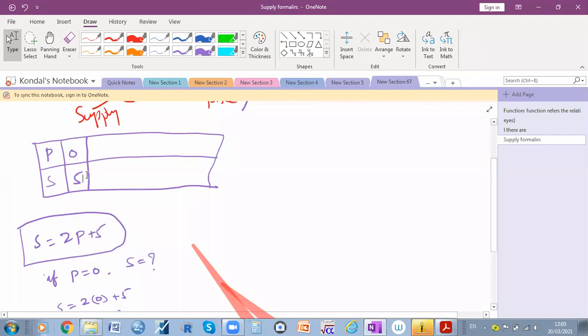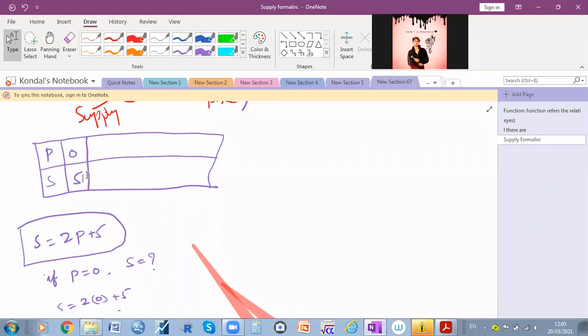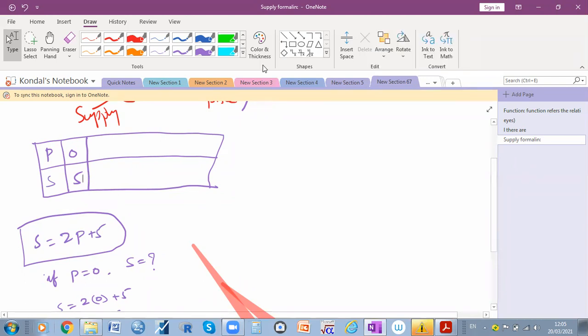Mathematically, we got it. See, when the price of the commodity is 0, is there any supply? No, sir. Let me know who said no and who said yes. Then I will take some clarification.